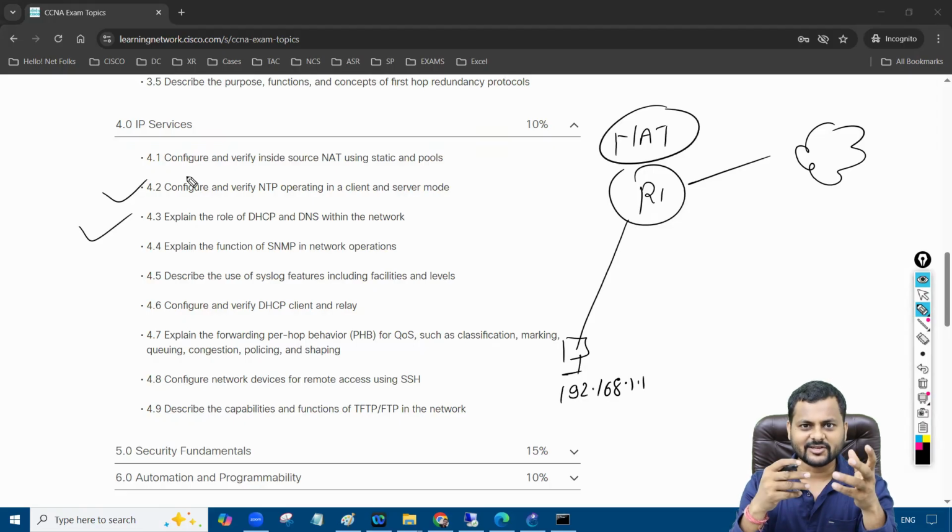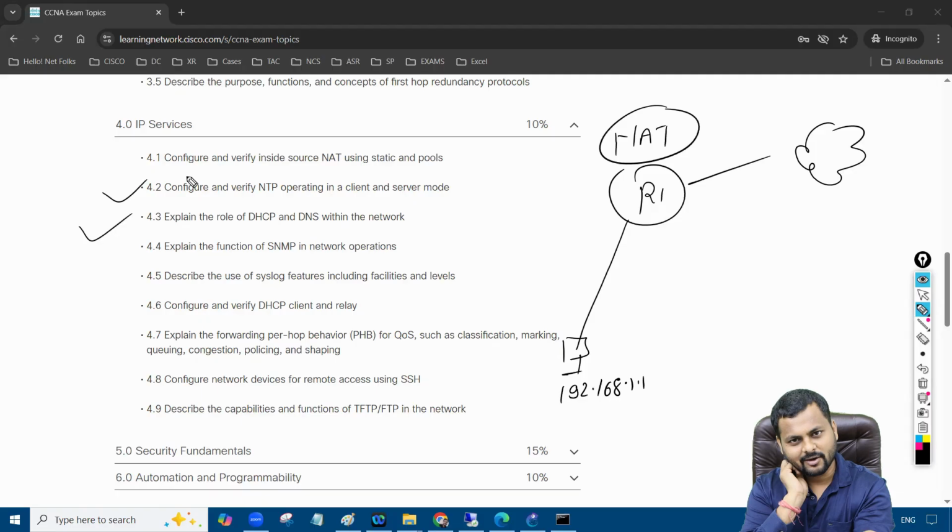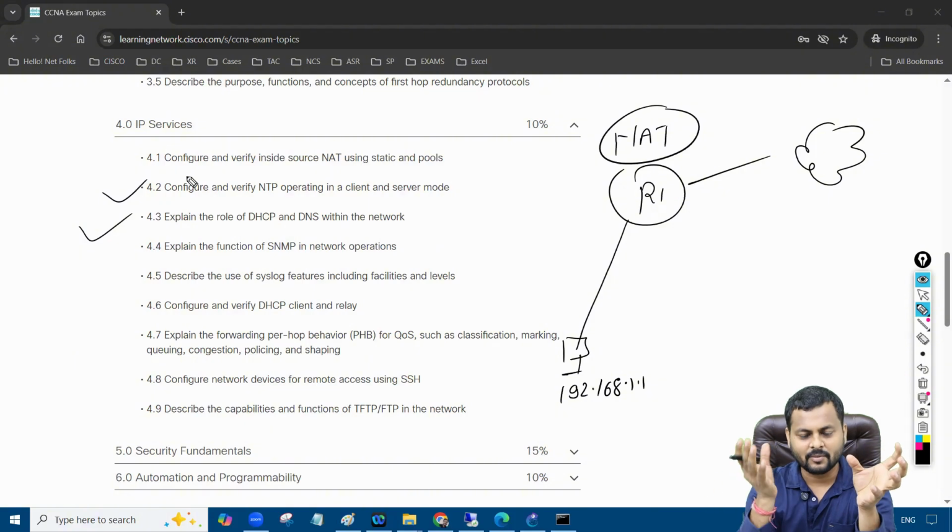We have a watch, we can check the time. I don't have a watch right now, but we can check the time in the watch as well. We can check the time in the phone as well. And based on the time, we can identify, okay, I have to do this thing right now. But how about the routers and how about the switches, right? I need to make sure that every router and every switch has the same time, right?